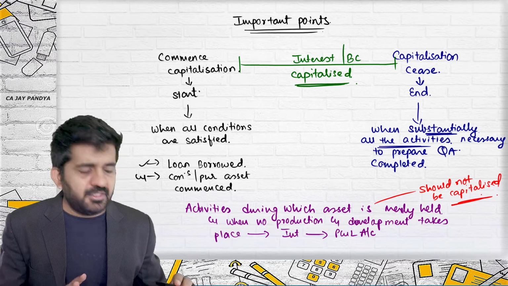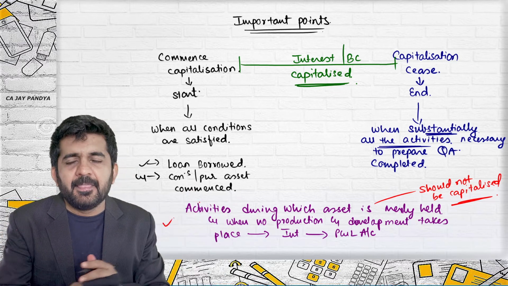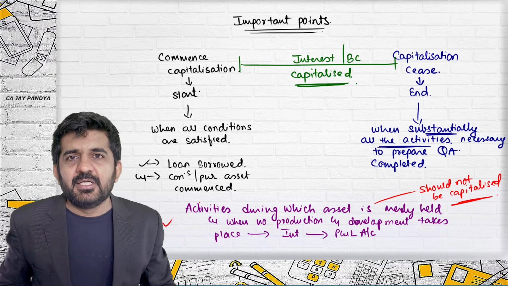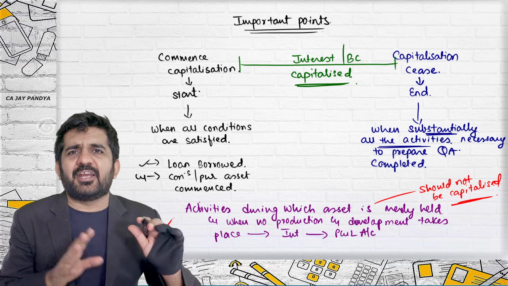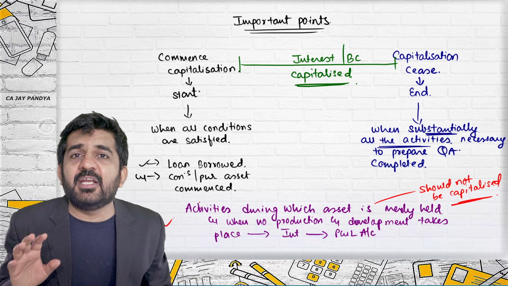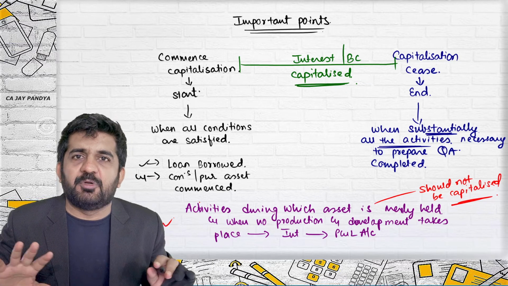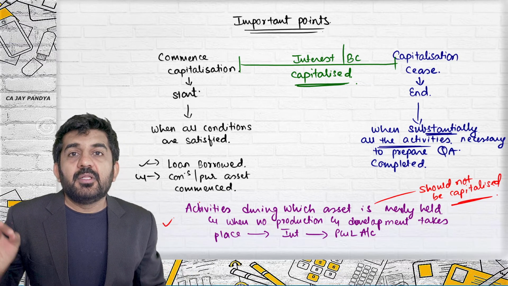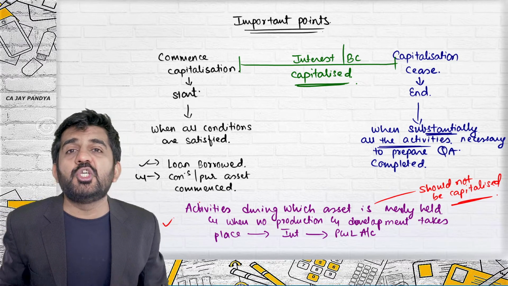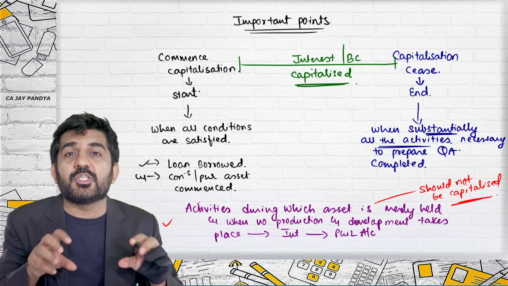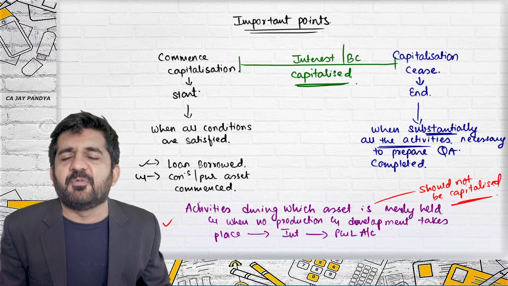Try to understand, this sentence should be taken in a good sense. It should not be taken in a way that, say, there is a slab construction going on. Now it is a tradition in India that you keep a 15 days gap after the slab is constructed so that it can be watered and everything can be done. In that 15 days you can still capitalize the expenditure because your construction has not stopped. It is a part of the process of construction that you need to give a 15 days gap.